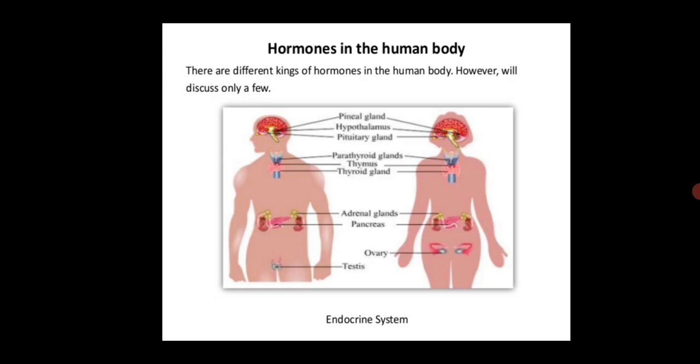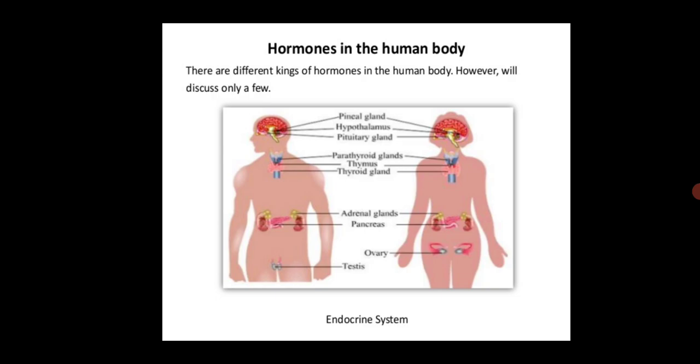And what is the basic function of the hormone? The hormone is released in the bloodstream and has specific action on a specific target cell. So this hormone is secreted from the endocrine gland. These are their basic features.